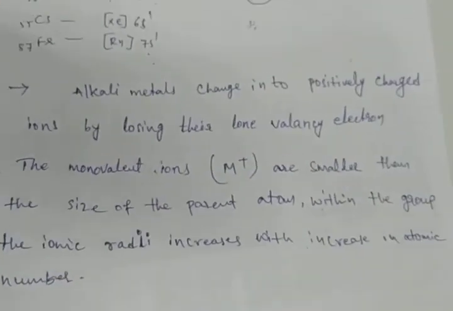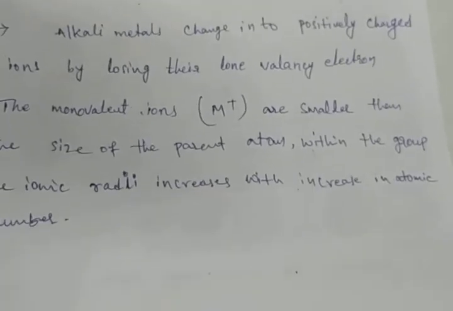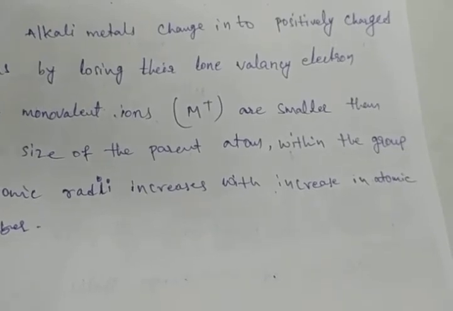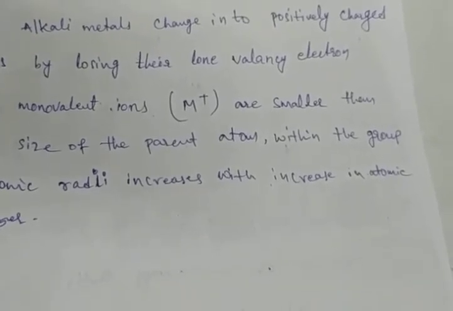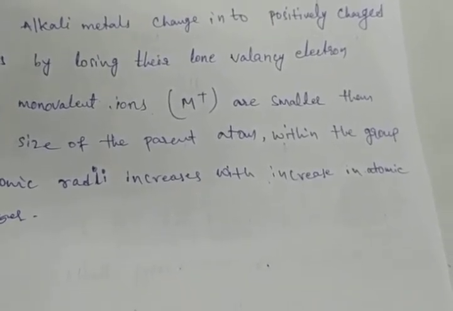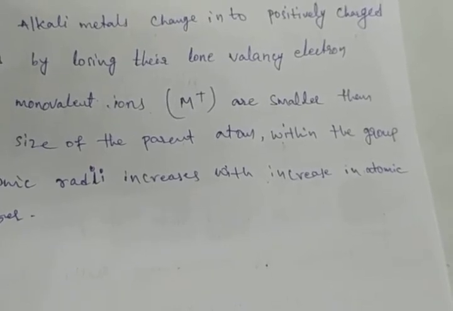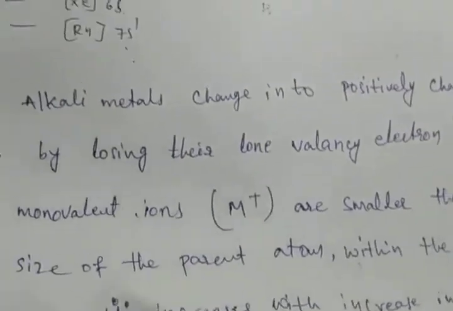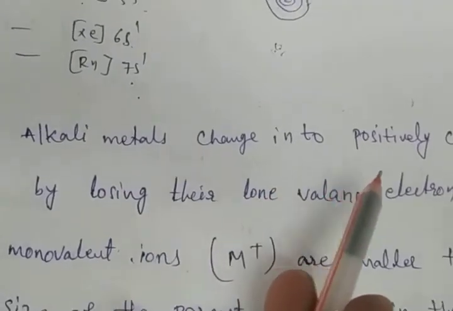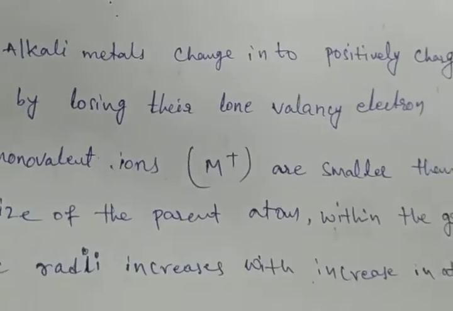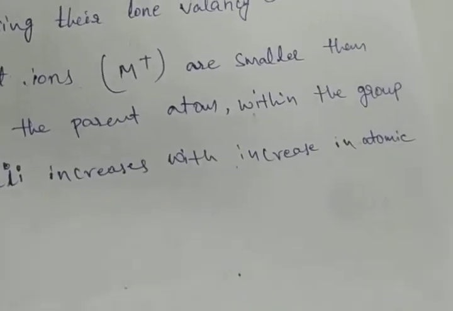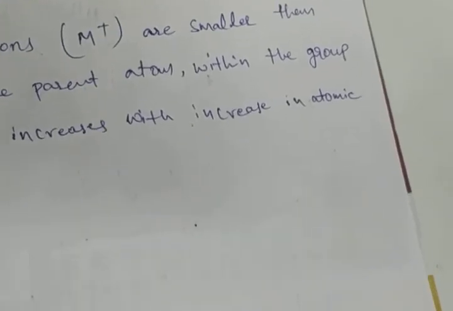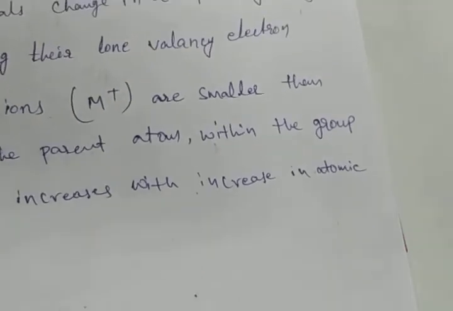Alkali metals change into positively charged ions by losing their lone valency electron. The monovalent ions M plus are smaller than the size of the parent atom. Within the group, what is the meaning of this? Alkali metals change into positively charged ions. Suppose if any atom loses an electron, it will get a positive charge. Suppose it gains an electron, it gets a negative charge.